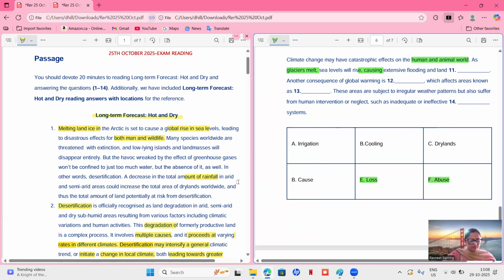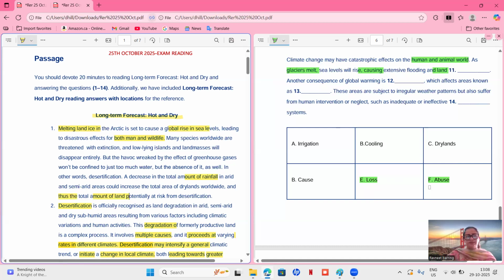A decrease in total amount of rainfall in arid and semi-arid areas could increase the total area of dry land worldwide, and thus the total amount. Thus means result. Okay, so they are talking about comma ing means result, and thus also means result. So that means the location is correct. Thus the total amount of land, and then yes, that's great. They are also talking about land. Total amount of land potentially at risk from desertification. So land at risk. Land at risk means land loss.